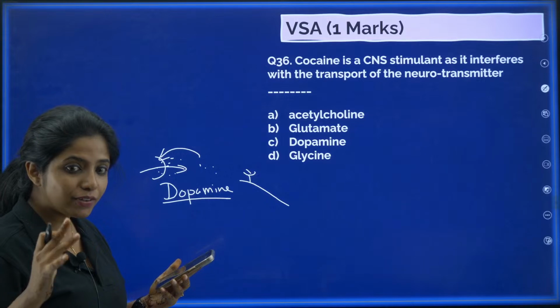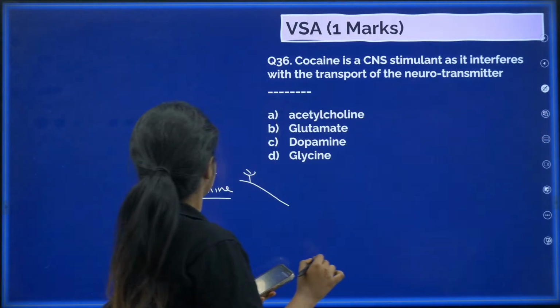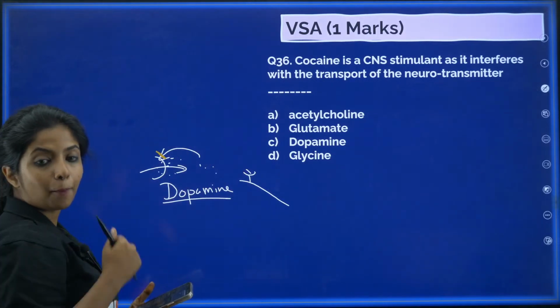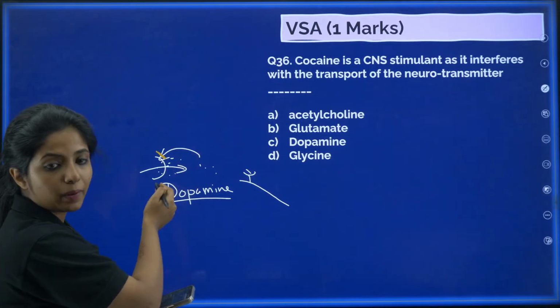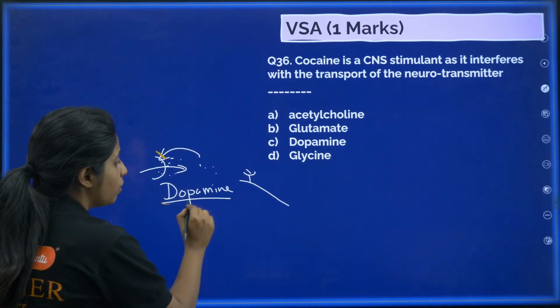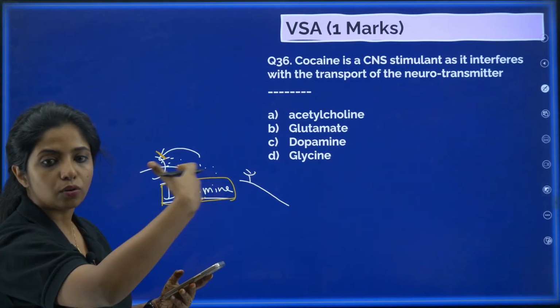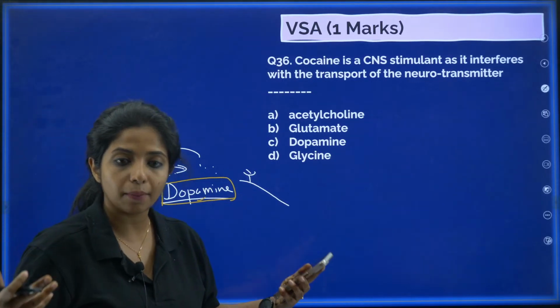But over here, when you are taking cocaine, it is not allowing the dopamine to transport back. And hence this dopamine is just there, and it keeps on igniting the neurons again and again, which is why you're always happy.